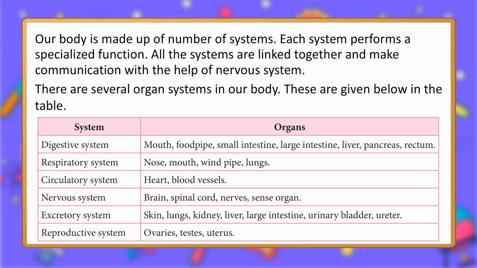Nervous system: brain, spinal cord, nerves, sense organs. Excretory system: skin, lungs, kidney, liver, large intestine, urinary bladder, ureter. Reproductive system: ovaries, testes, uterus.